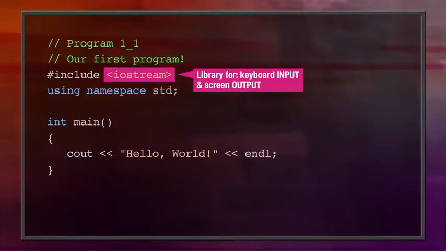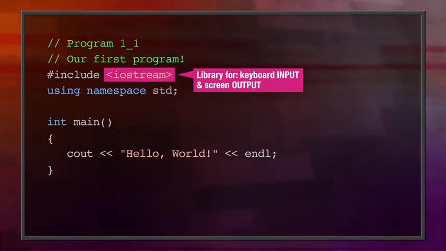We've already been using an example of a library. We've been #including iostream ever since our very first Hello World program. And that's a way of giving the rest of our code access to a special library. I/O means input-output, and what iostream does is it lets us print output to the screen and read in input that the user types on the keyboard.